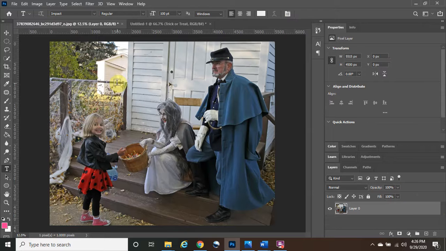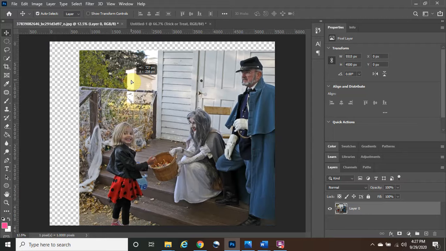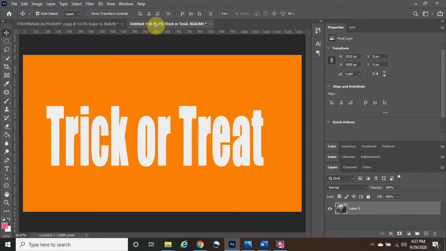And now you can actually click on the move tool, and then you can left click, hold, and drag. If you've never seen this done before, it can look a little bit strange, but if you've seen my other videos, you know I do this a lot. So you're just gonna left click, hold, and drag it to the other title, and once you hover over it, it's gonna automatically change to the other one. You drag it down, you'll see the plus sign on there, and you can release it anywhere.